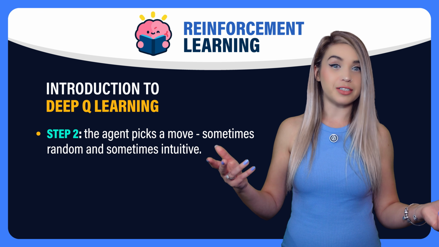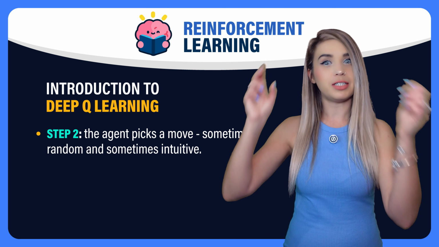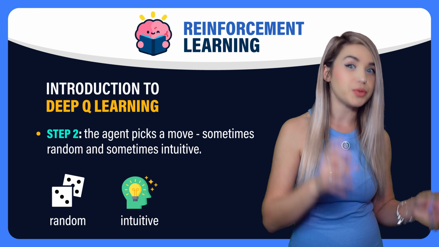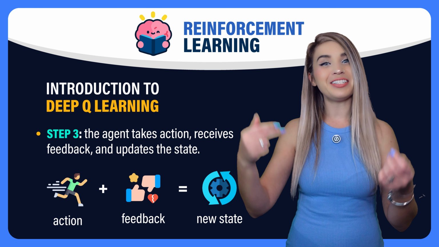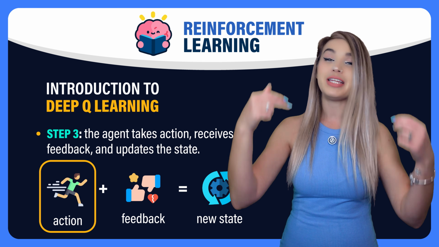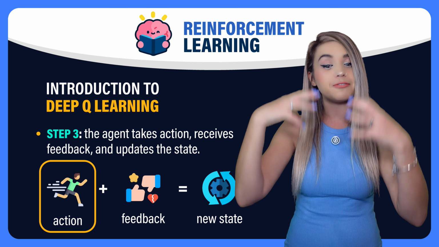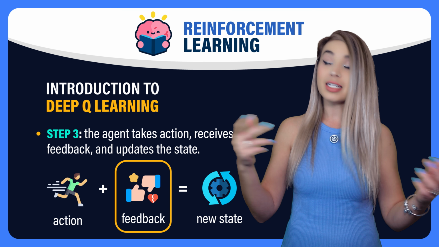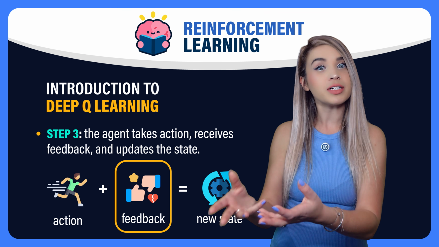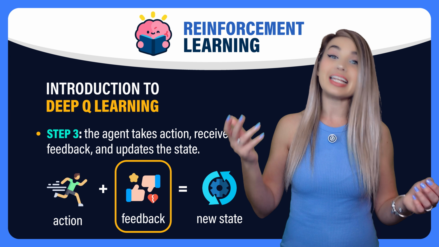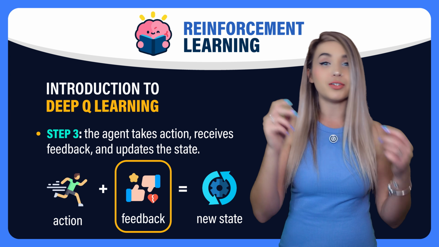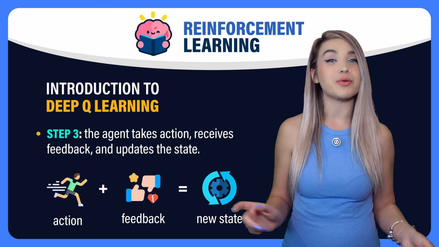Then our agent picks a move, sometimes random and sometimes intuitive. Once it figured out the move, then the agent takes action. It updates its point of view and it receives feedback from the environment. Sometimes the feedback is a reward, other times it's a penalty. But in many cases, nothing happens. So no reward, no penalty, just a neutral outcome.